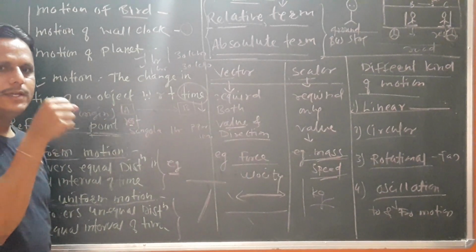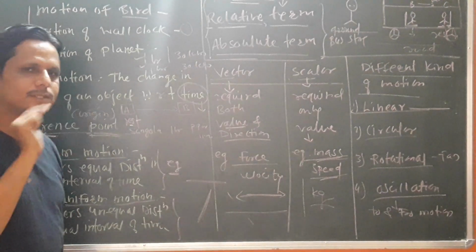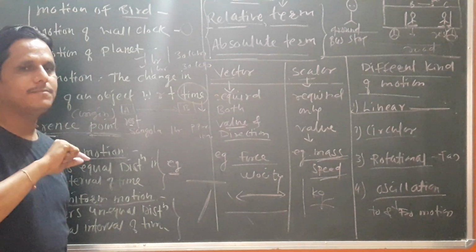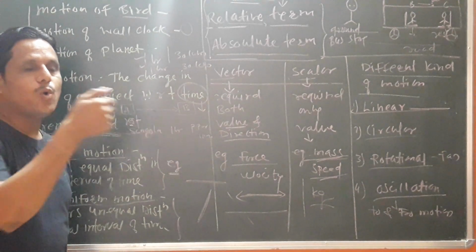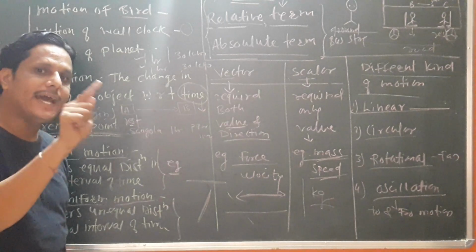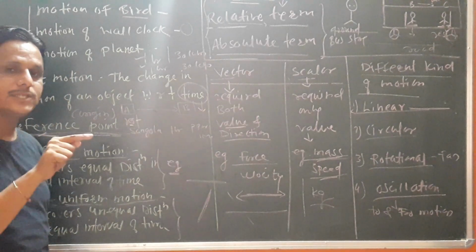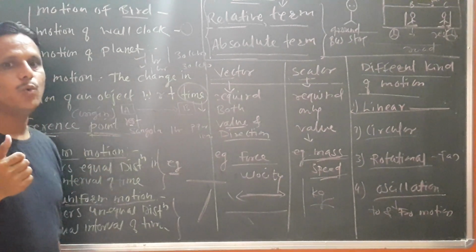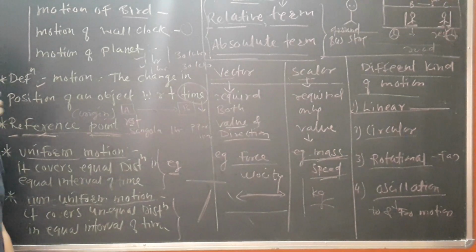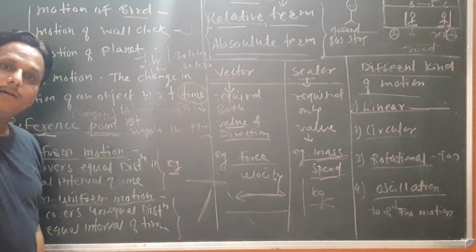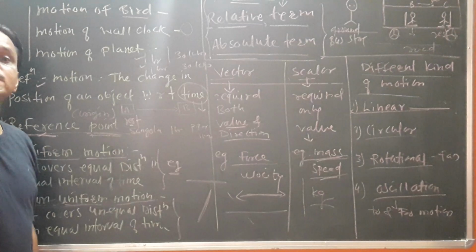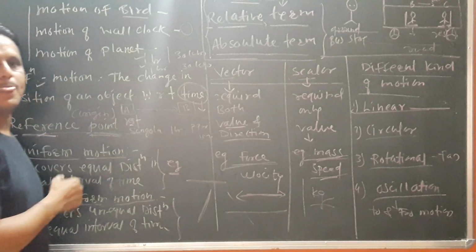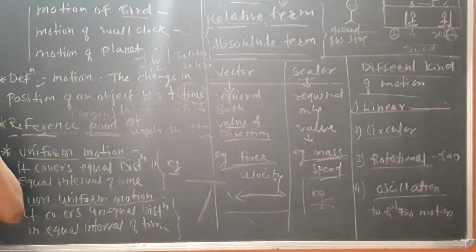Here what happened? Here I am applying the force, but the result varies. Because to open the gate, we need the appropriate direction. If I do not use a proper direction, will that gate open? No. So not only force, but we require direction also. A quantity like this is called a vector quantity. For example, force.